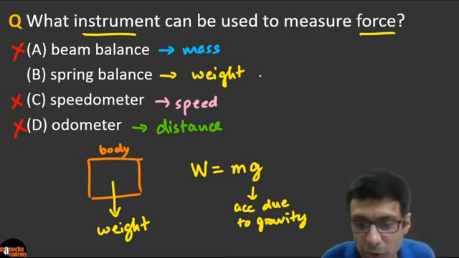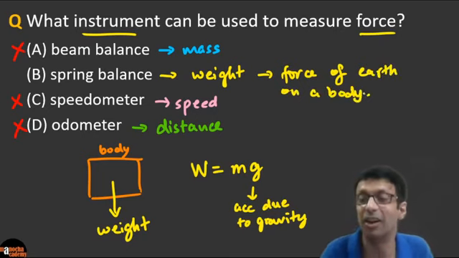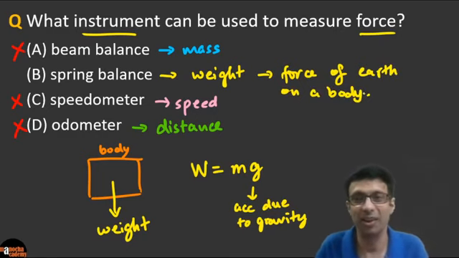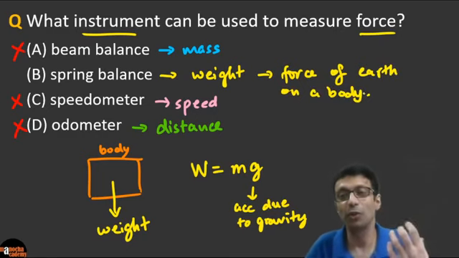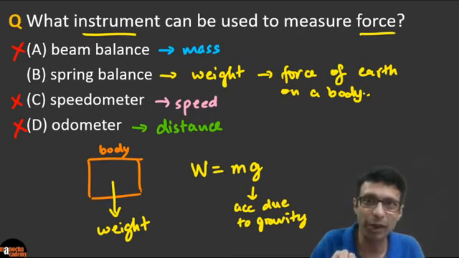So weight is the force due to the earth on the body, right? Force of earth on a body. The earth is always pulling a body to the center. I'm sitting on the chair here because of the force of gravity. Otherwise I'd be floating around in the room, and so would you. So your weight is pulling you down.